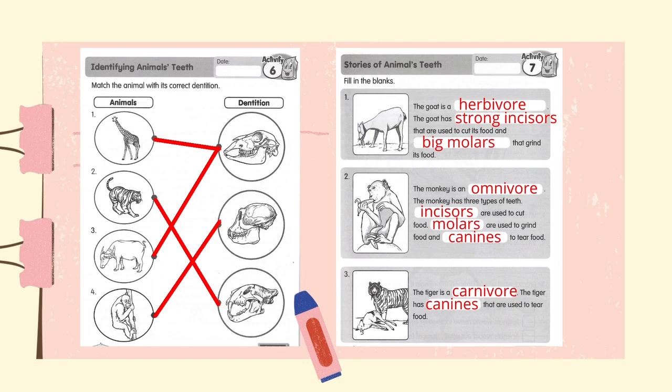After you are done with your activity, you can check your answer by observing this. If your answer is wrong, you can do correction by using your color pencil.